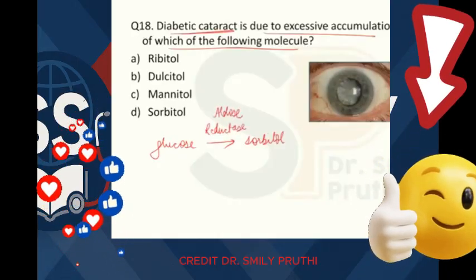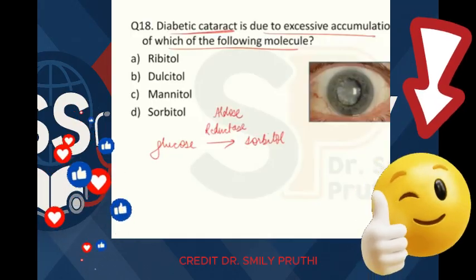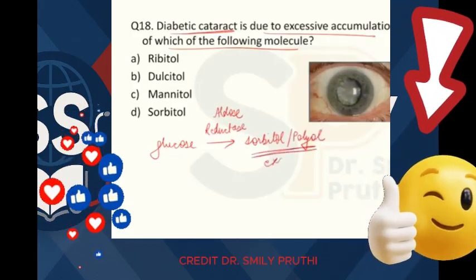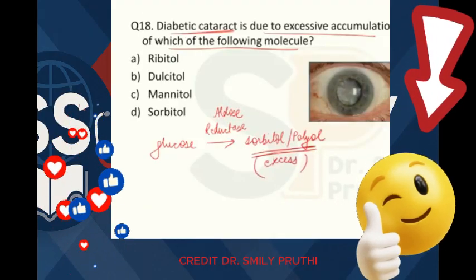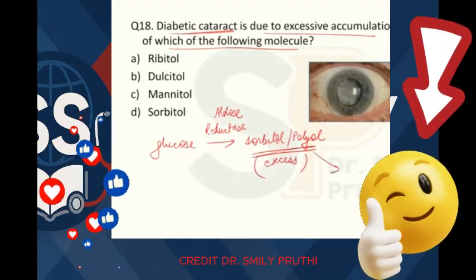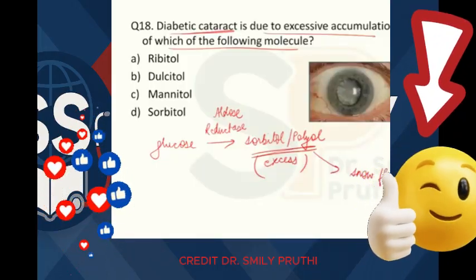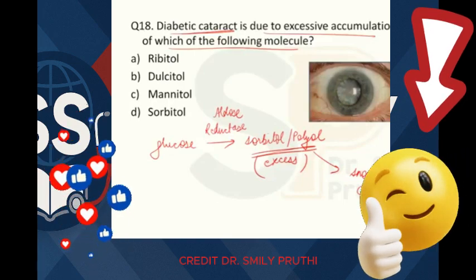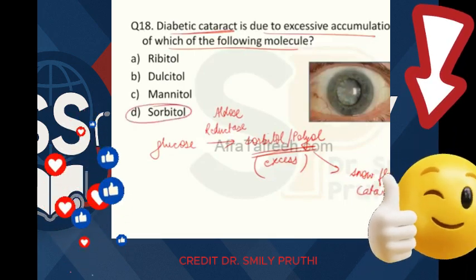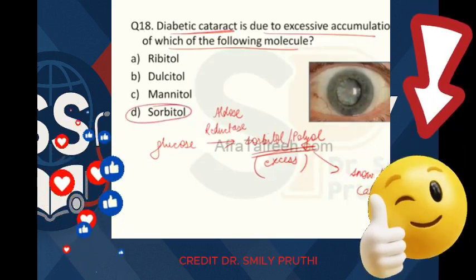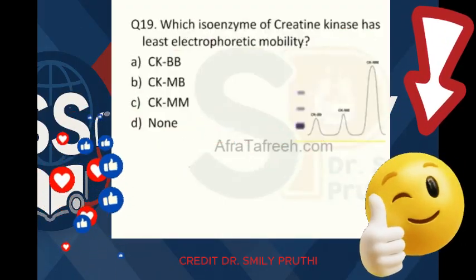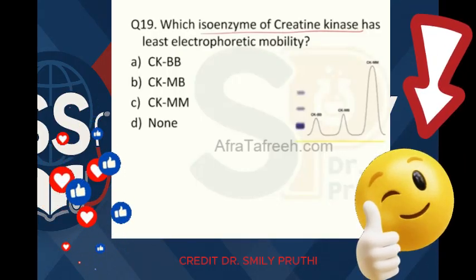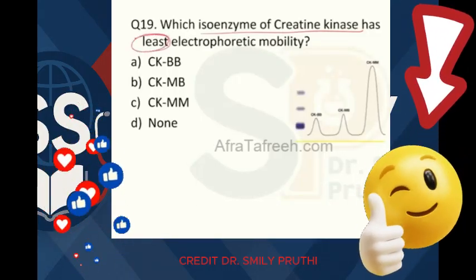In these cells, excess glucose enters, leading to the formation of sorbitol, and this requires the enzyme aldose reductase, which forms sorbitol. Sorbitol is also known as polyol. Because glucose is in excess, this sorbitol is in excess, which is responsible for giving snowflake cataract in diabetic patients, right? So the answer to this question is sorbitol. Because of which substance accumulation is cataract occurring? It is sorbitol, right?